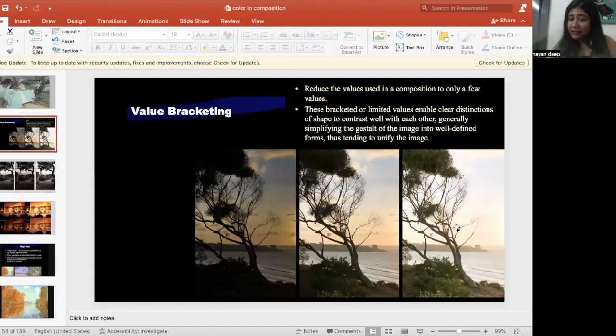Exposure is there in this picture, and more contrast is there in value bracketing, and details are more enhanced. You are seeing here details are being lost. Here you can see in this portion there is no detail, but in the same picture when value bracketing is done, you can see details. So the color is lost in value massing, or unified in a very large mass, and color regains itself or gets more sharp in value bracketing.